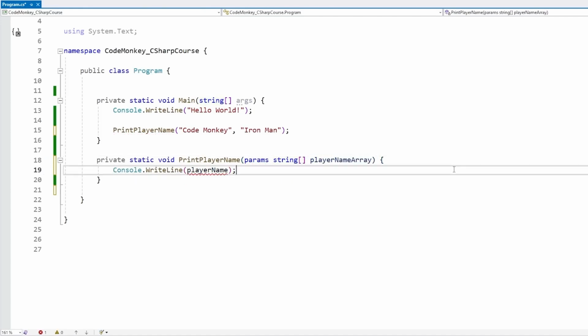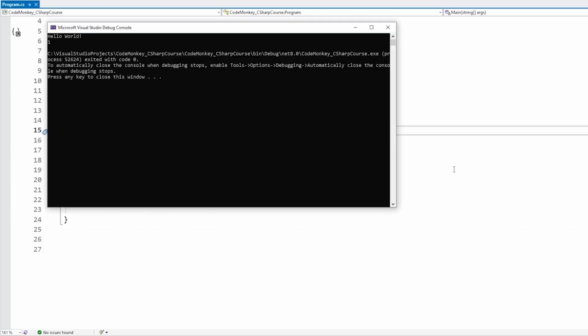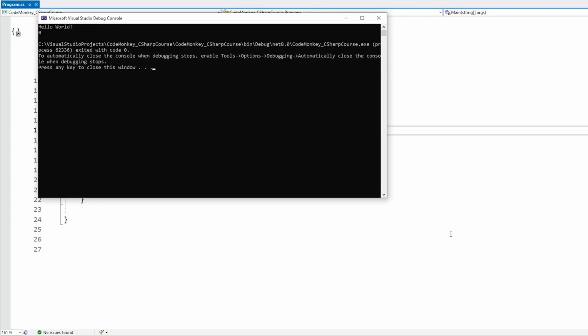And up here, let's just do a console.WriteLine on this one .Length, just to see how many we call. And right away, we can see we have no errors up here. So calling this function with 2 parameters does work. Let's run it. And up it prints out 2. And now let's call this function with just 1 parameter. And again, no errors. And yep, now it prints out 1. Also, if we pass in no parameters, yep, we do have an empty array.